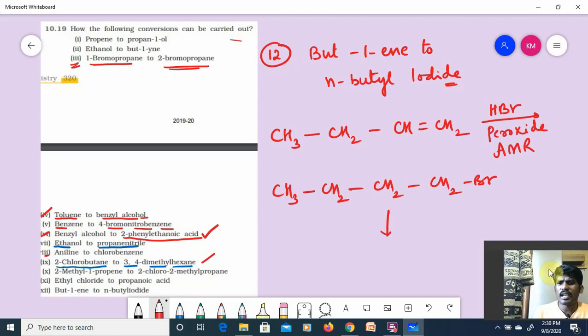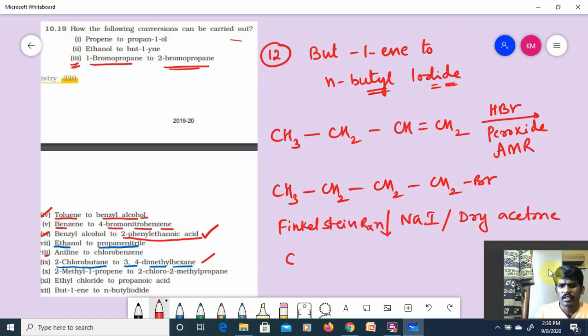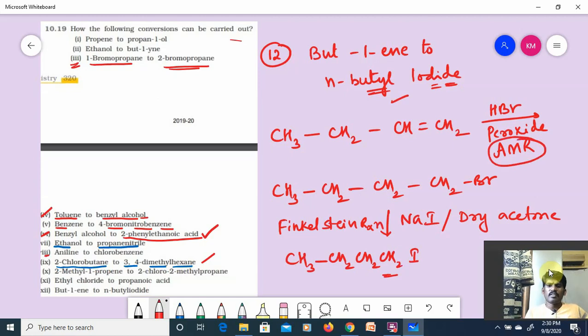And then I have to get n-butyl iodide. I got n-butyl bromide. Then I will go for NaI in the presence of dry acetone. This reaction is known as the Finkelstein reaction. So CH3CH2CH2CH2I is called n-butyl iodide. We have used two reactions: one is anti-Markovnikov's addition, and another is the Finkelstein reaction. Hope you got it, very simple. But-1-ene to n-butyl iodide, the 12th reaction.